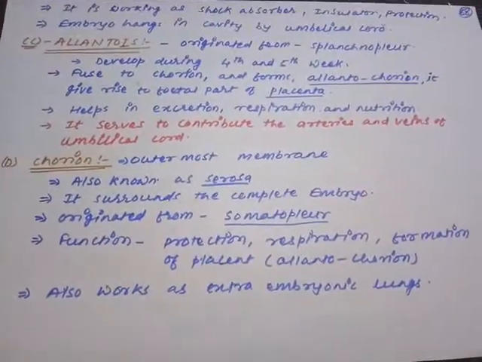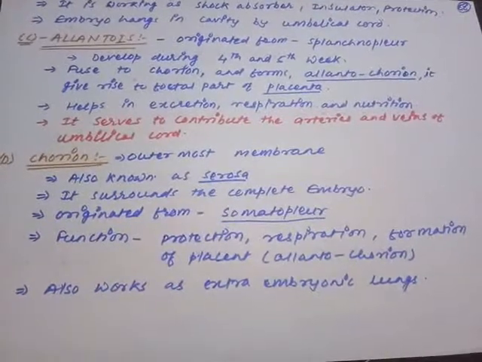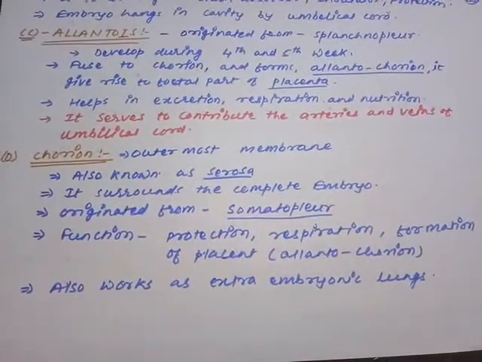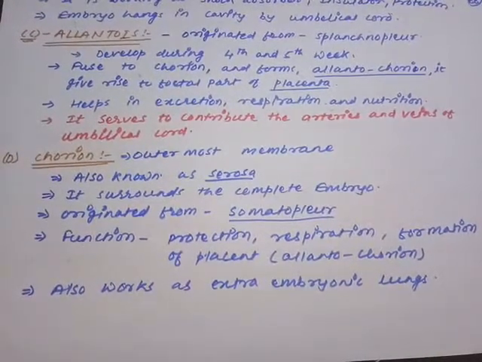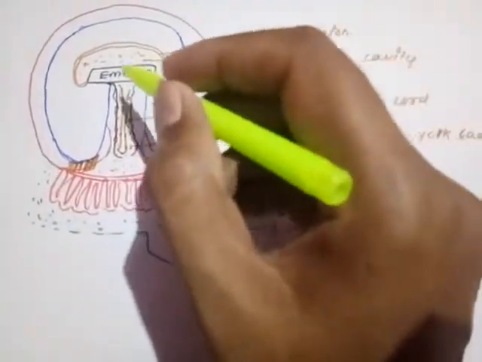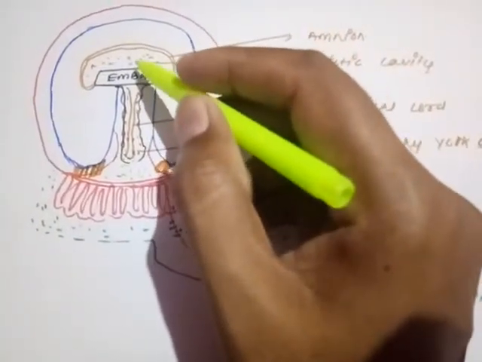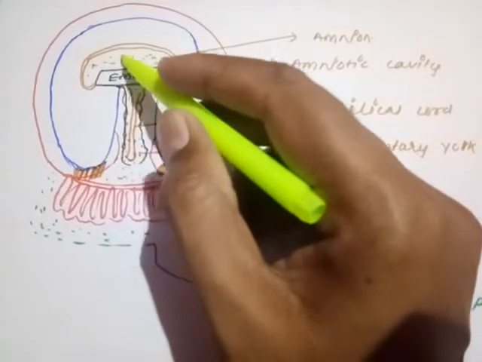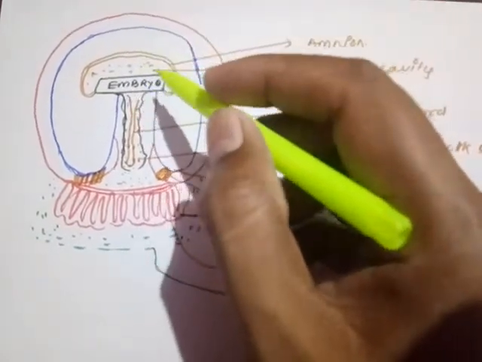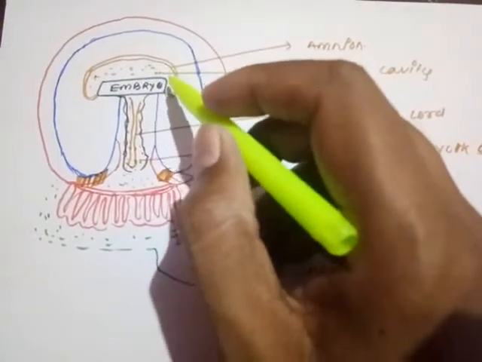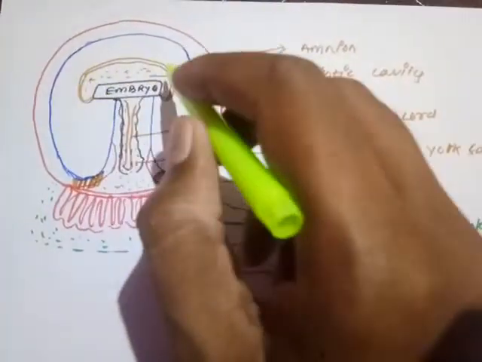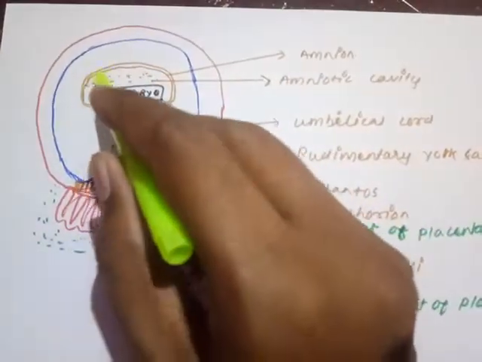So just take a look at the diagram of all these membranes, how they are arranged over a fetus or over the embryo. Here in the diagram you can easily observe the embryo. The embryo is surrounded externally by a cavity-like structure, the private aquarium or private pool of the embryo, called the amniotic cavity, filled with the amniotic fluid. The membrane which makes the boundary of that amniotic cavity is called the amnion.